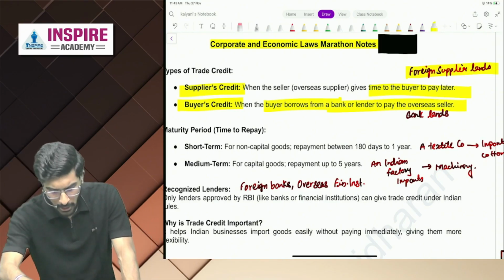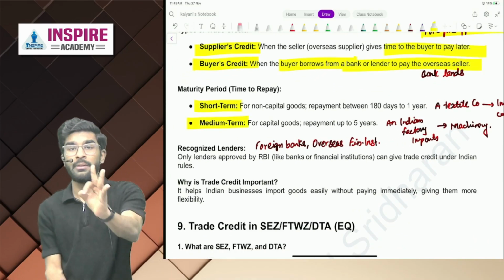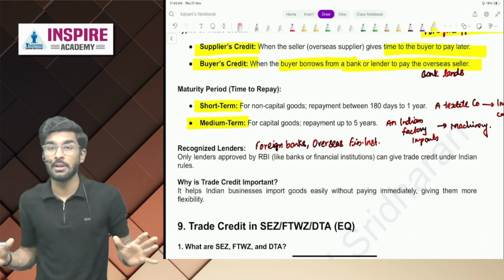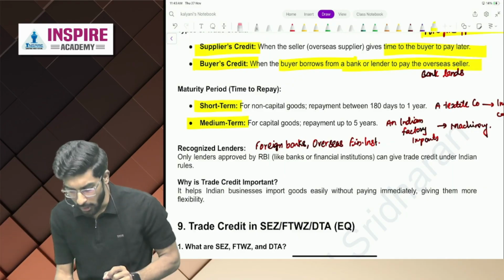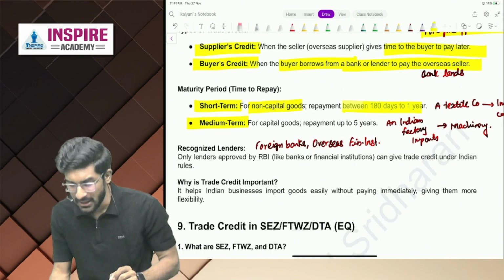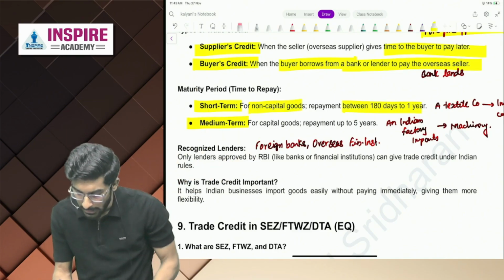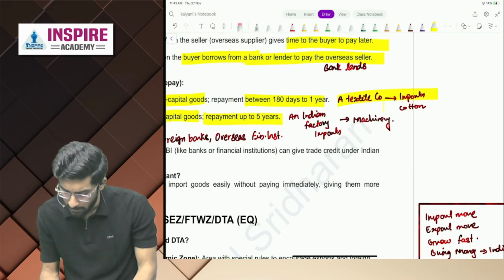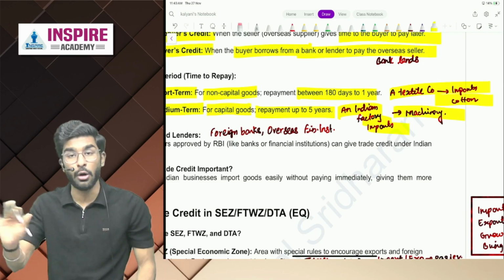Very easy, people. Now, maturity period: it could be short term, it could be medium term. Very, very important. Trade credit will definitely come in your exam. Please remember this. Short term is used for non-capital goods. The repayment is between 180 days to 1 year. If it is medium term, for capital goods, repayment is up to 5 years. Example: a textile company imports cotton, it is short term. An Indian factory imports machinery, it is long term.